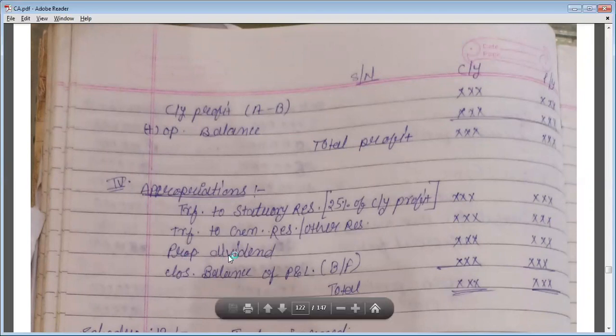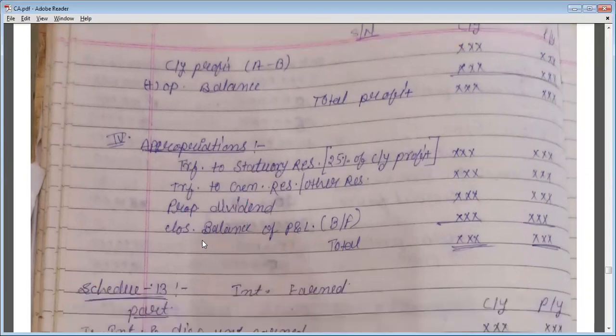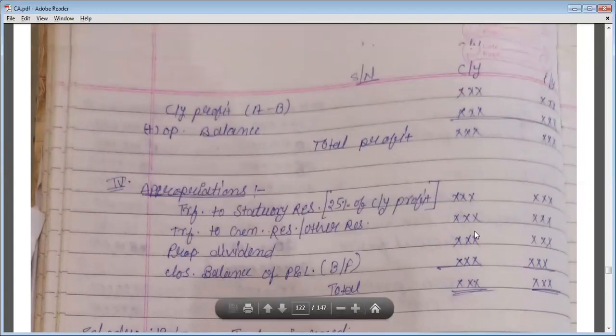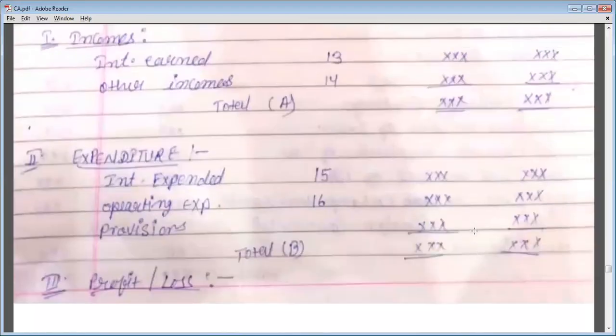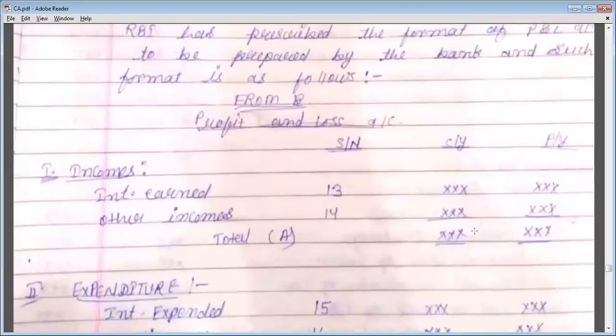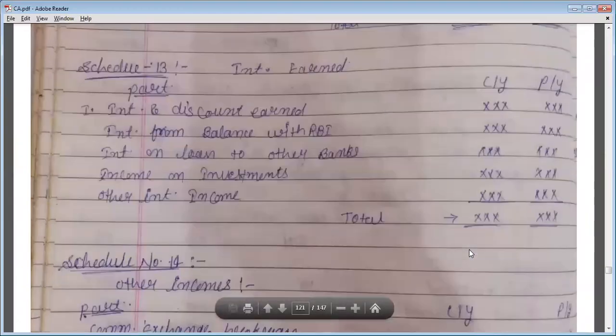Then we will give the dividend, or propose the dividend. Then the closing balance of P&L will be written down here. The balancing figure amount will be there, and the total will be. So this is the fixed format for the P&L account. Okay. So only the format is relevant for you. No practical question, no other numerical question is relevant for your exam. Okay. So this is the format of P&L.